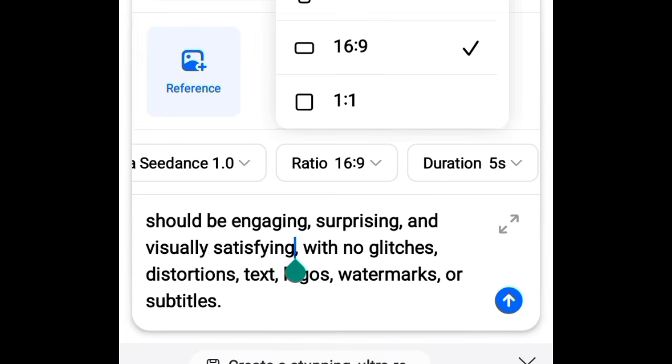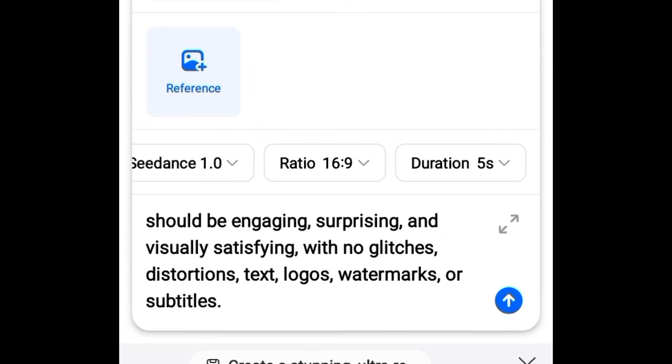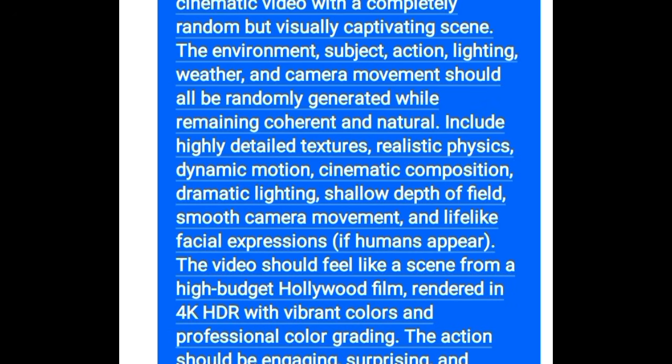Then you come over to aspect ratio. Make sure you select your preferred aspect ratio. I'm going to be using 16:9. Then you come over to duration. You can use this platform to create a 10 seconds video duration, so you select any one. I'm going to be using 5 seconds since this is a tutorial. Once you select your preferred duration, aspect ratio and model, just click the arrow facing upward to send, and it will start generating.